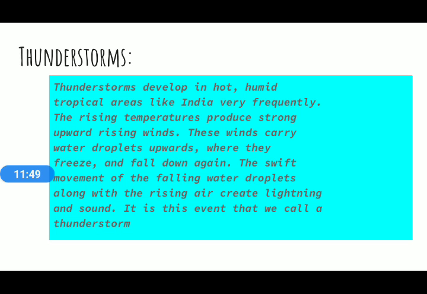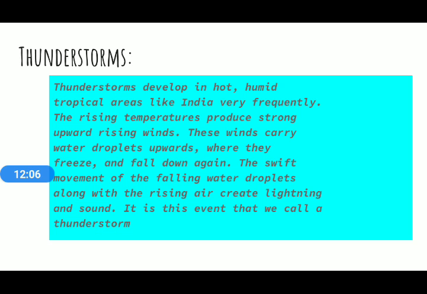So hot air strongly moves in the upward direction, carries the water droplets moving with that hot air, and at a particular height they freeze and fall down again.